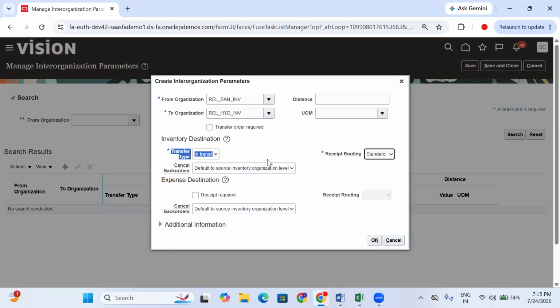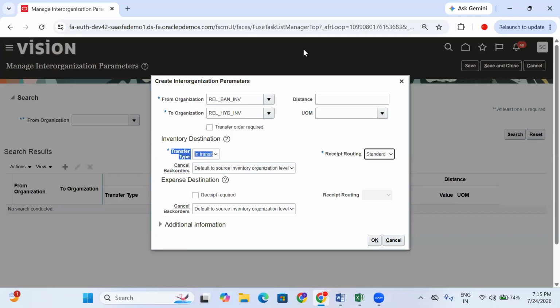Standard means, see, whenever you book something from Amazon, you receive the material, then you put the material away. That is called the standard process. If inspection is required, first you receive the material, inspect whether the product is good or not and whether there are any damages, then you put the material into the destination sub-inventory.